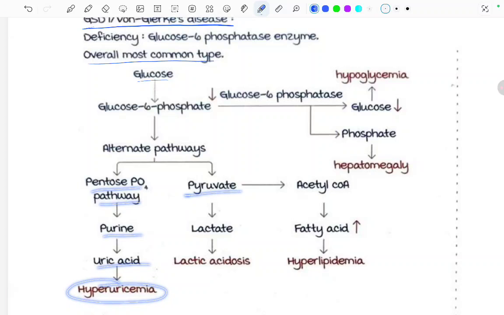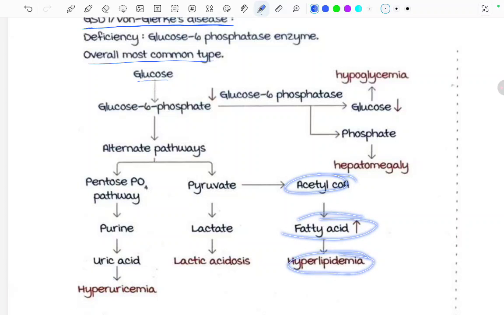And pyruvate goes to acetyl coenzyme A, increasing fatty acids, causing hyperlipidemia, and this pyruvate also converts to lactate, causing lactic acidosis. Glucose 6 phosphatase converts glucose 6 phosphate to glucose, and if this decreases, it leads to hypoglycemia. Also, the phosphate part here causes hepatomegaly.